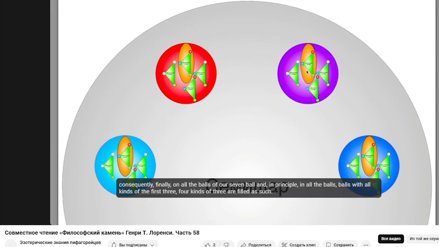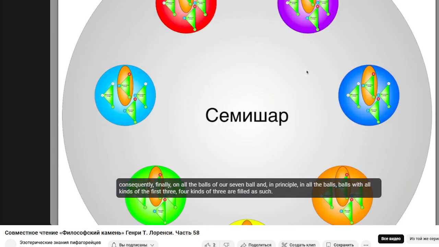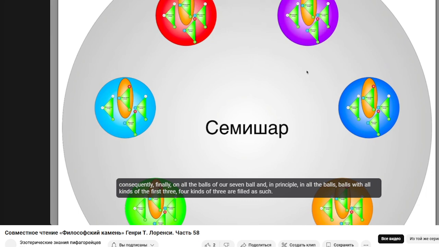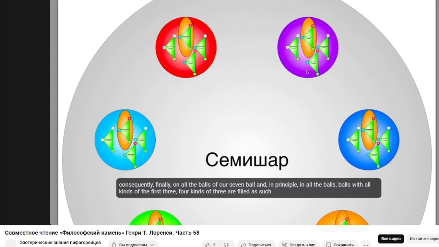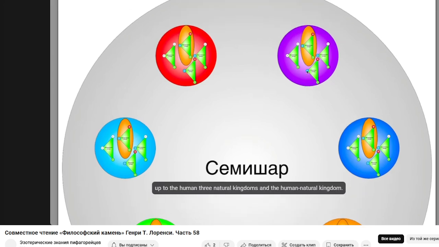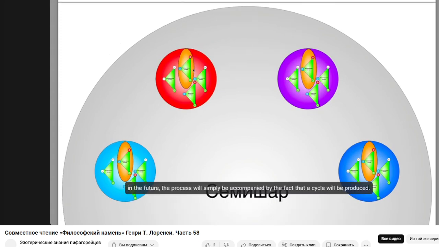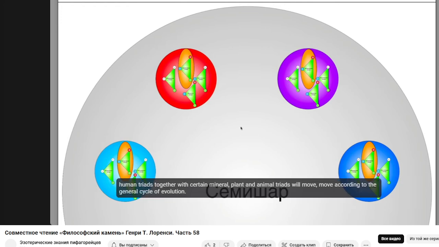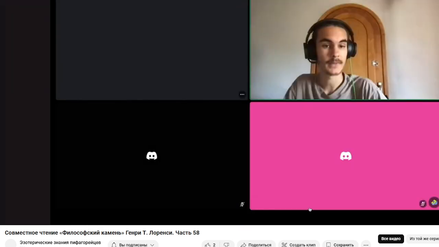Consequently, finally, on all the balls of our 7 ball, and, in principle, in all the balls, all kinds of triads are filled as such, up to the human natural kingdom. That's it. In the future, the process will simply be accompanied by the fact that a cycle will be produced. Human triads together with certain mineral, plant, and animal triads will move according to the general cycle of evolution. That's it. If anything, let's ask.